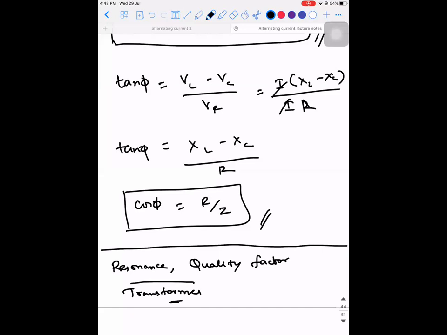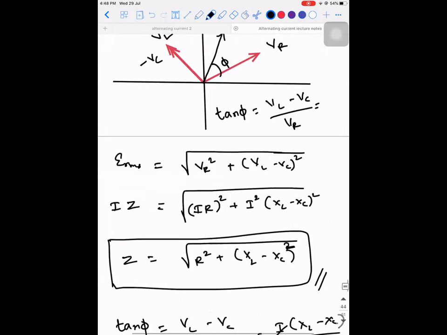Let me check in your syllabus if transformer is there or not. I think they have removed it. And since it is an independent topic, I might skip it also. But resonance and quality factor I'll explain. With this, 95% of the chapter is over. Is there any doubt from today's class? No, sir. All right.